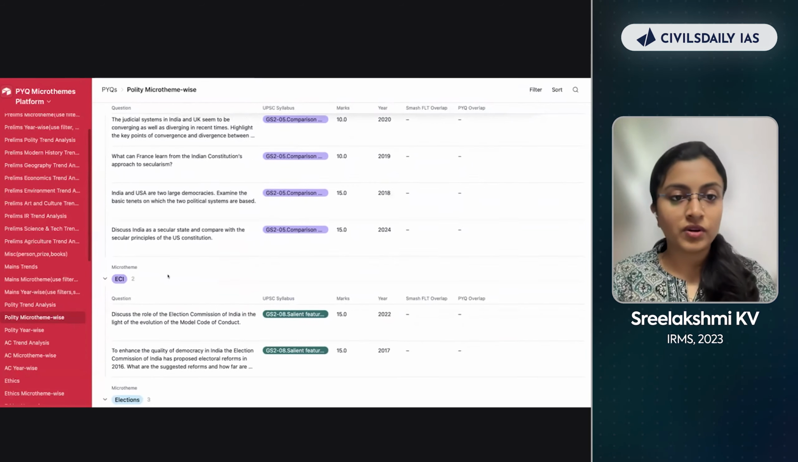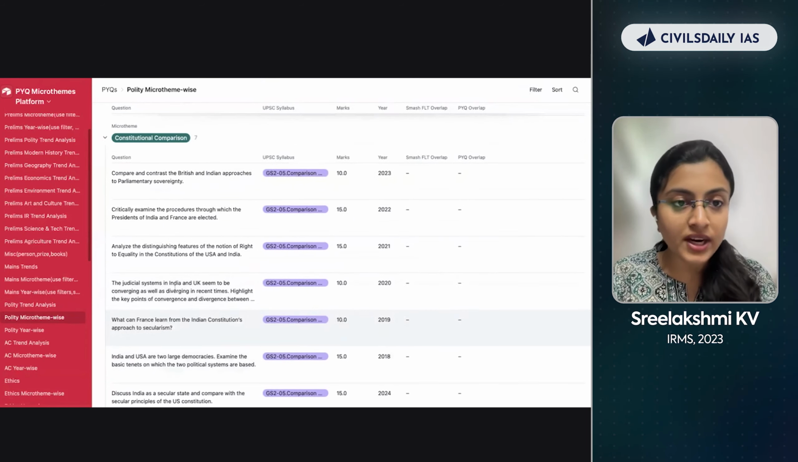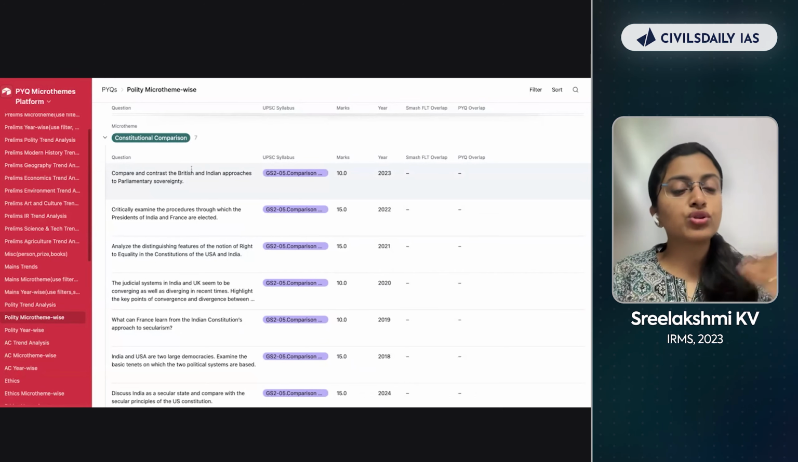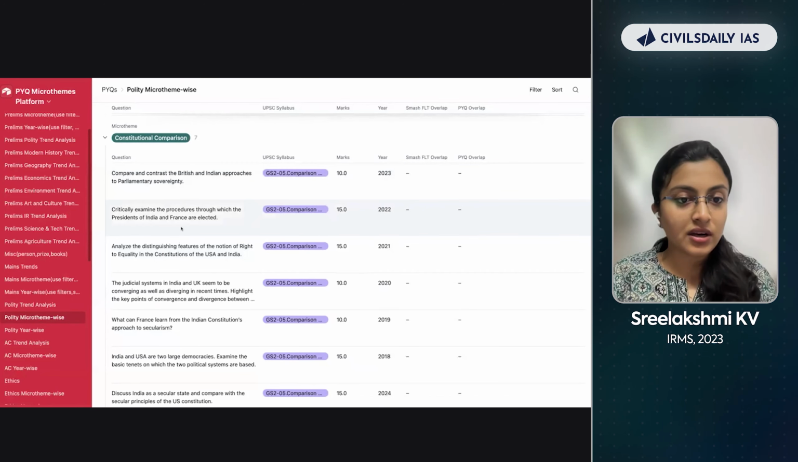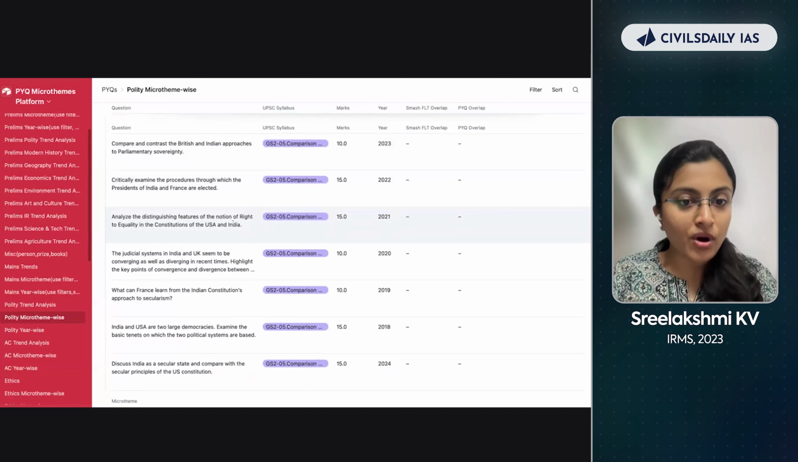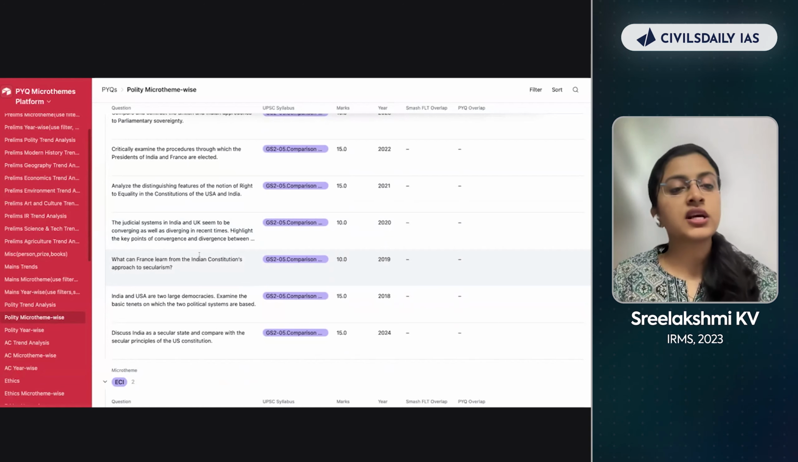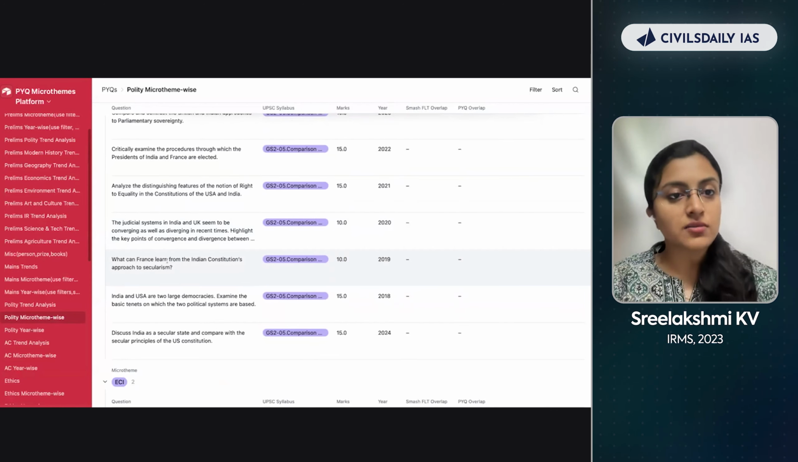More important. Just go through them and identify what kind of constitutional comparison. What are they exactly asking in this? Compare and contrast British and Indian approaches to parliamentary sovereignty. So British-India is important, right? Again, USA-India is important. UK-India is important. Even in UK, judicial systems of UK and India are important. Parliamentary system of UK and India is important. In France, secularism is important.